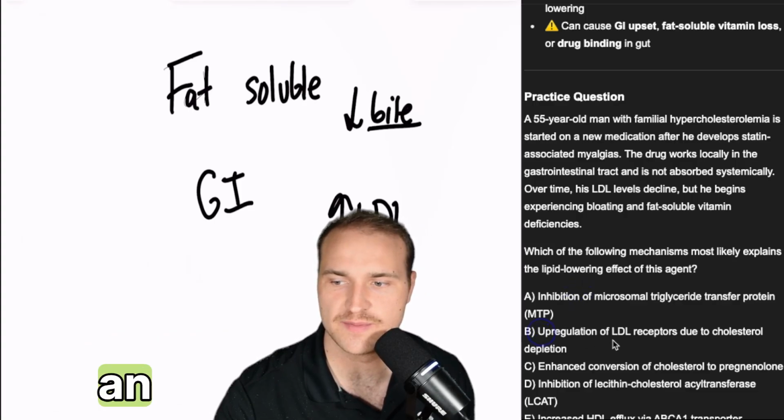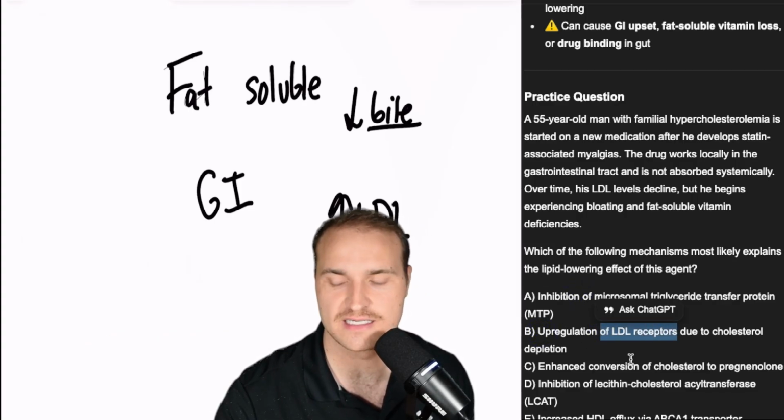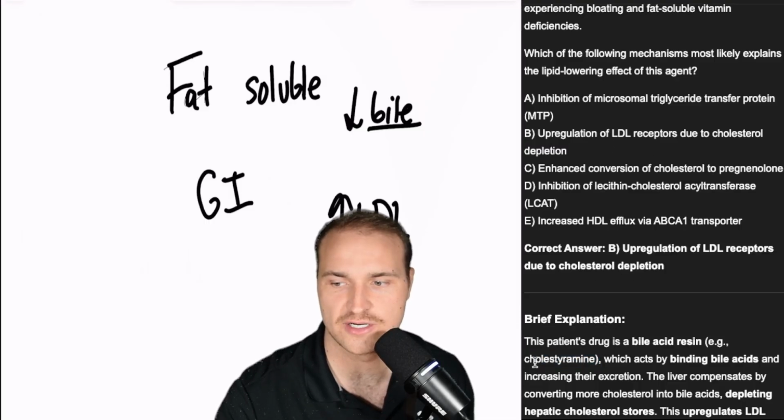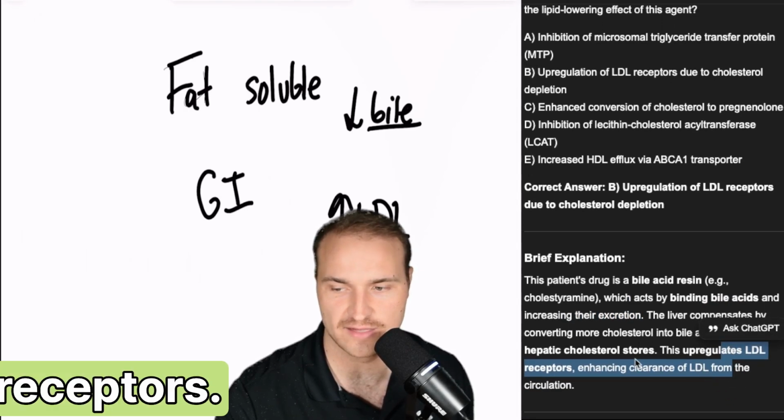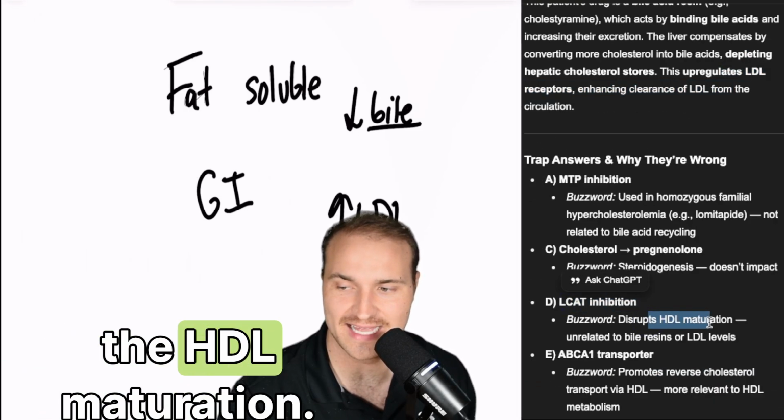So the end result is going to be an upregulation of LDL receptors because this is a bile acid resin, cholestyramine. That's the drug. That's what we're introducing here. It acts at the binding site of bile acids, increasing their excretion. And so we compensate by making more LDL receptors. LCAT inhibition would disrupt the HDL maturation.